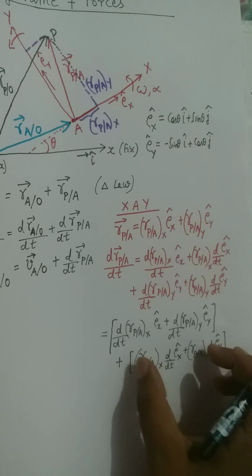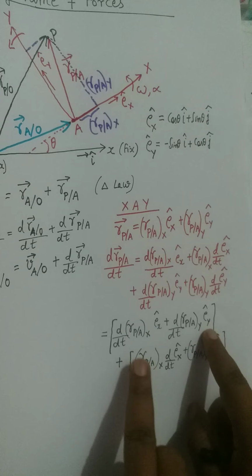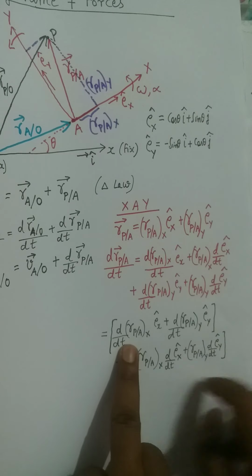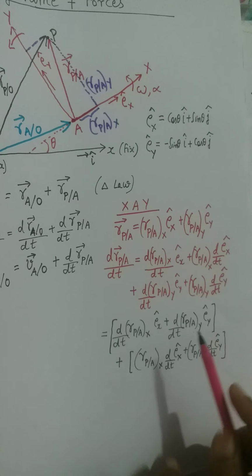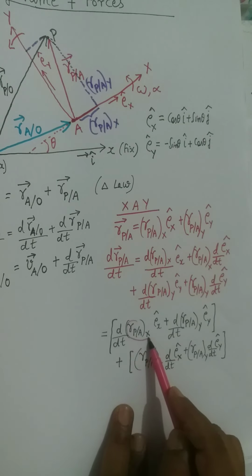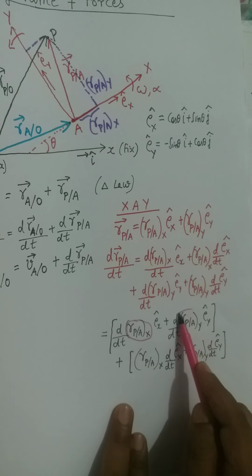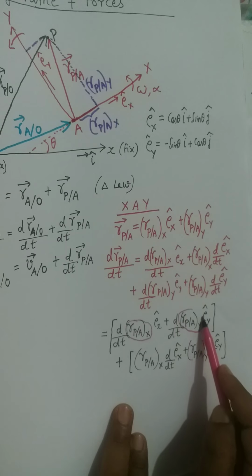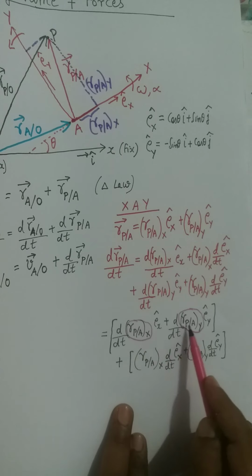Now what is the first bracket? What is the significance of this first bracket? Look at the terms. This factor is the x component of position and this is the y component of position of the particle.